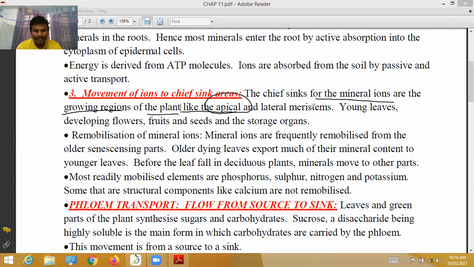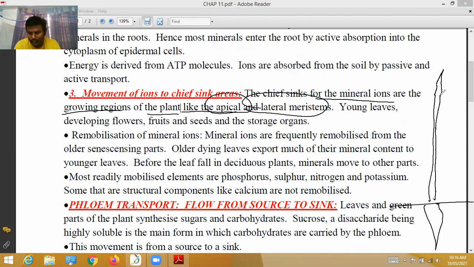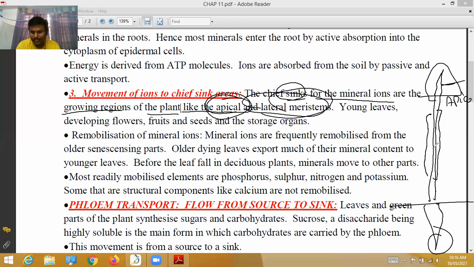These may be the apical meristem and lateral meristems. See, this is the stem and this is the root. This region is called the apical meristem. Here the minerals are stored; sink means stored. This is the tip of the shoot and the tip of the root. These are the growing regions of the plant, like the apical meristem and lateral meristems. In these regions, minerals are sunk.